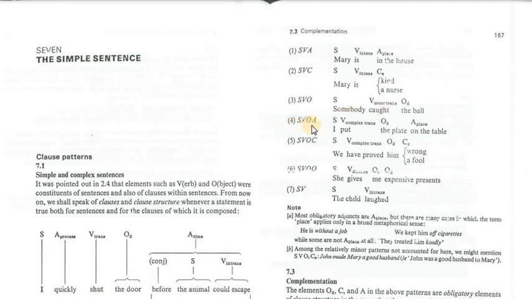Subject, verb, object, adverb: "I put the plate on the table." I is the subject, put is the verb, complex transitive. It's complex because it is followed by an object and an adverb. The plate is the object and on the table is the adverb. Here you cannot omit any of these elements of the sentence. You cannot omit either the object or the adverb, nor the subject or the verb.